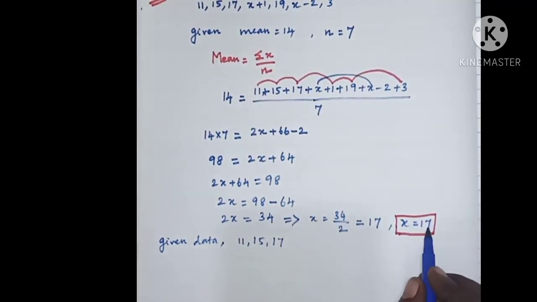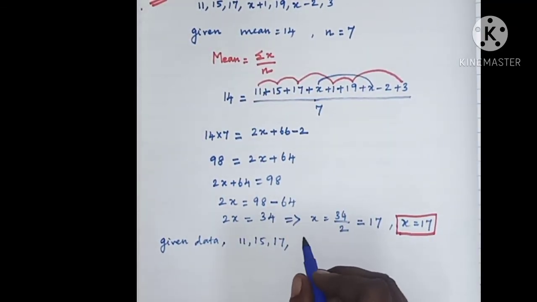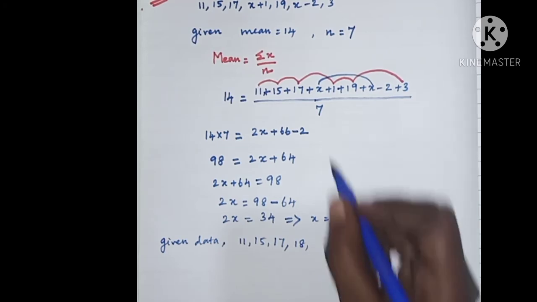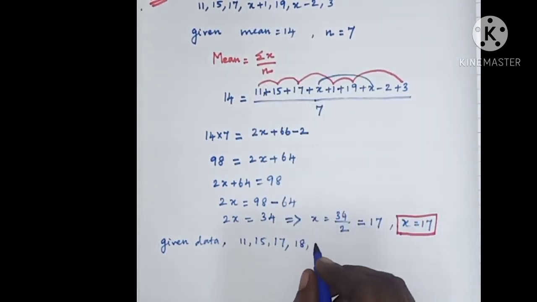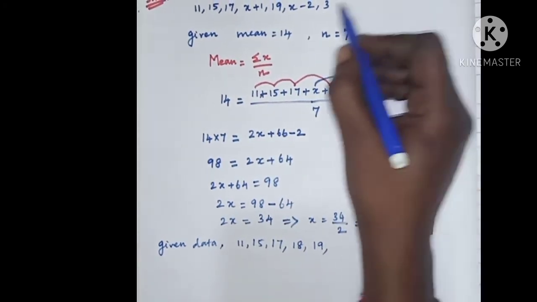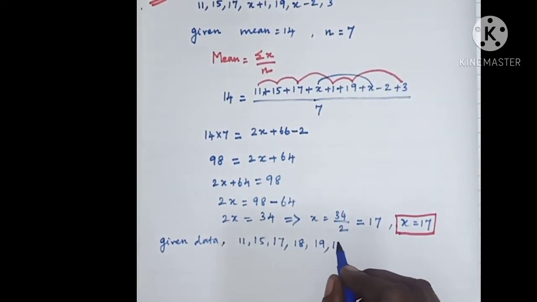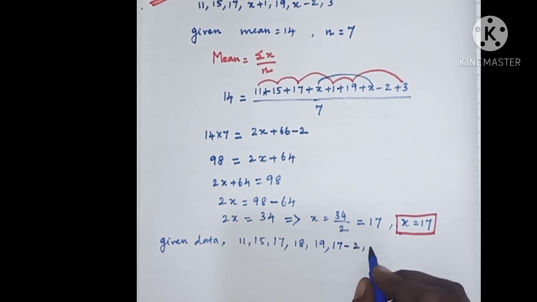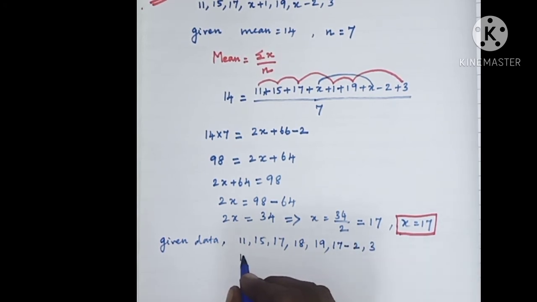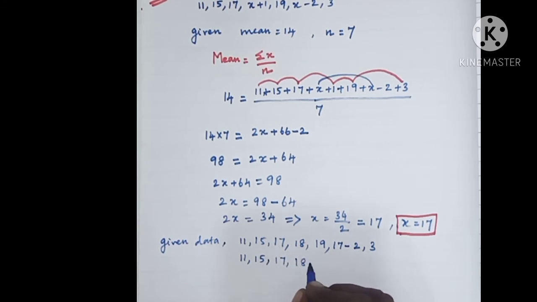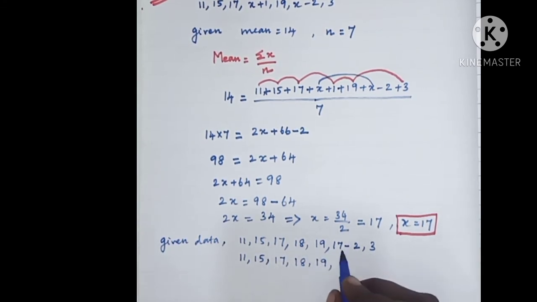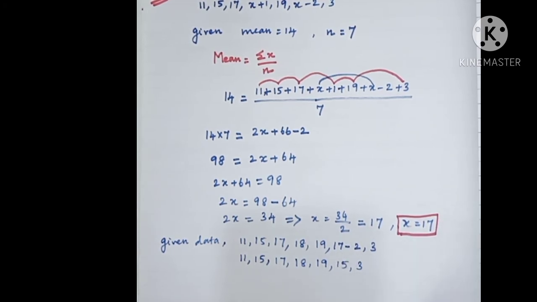The value of x is 17, so 17 plus 1 is 18, and then the next value is 19, and then we have x minus 2. So x is 17, 17 minus 2 is 15. Write that, 17 minus 2 is 15, comma 3. So the given data are 11, 15, 17, 18, 19, 15, 3.